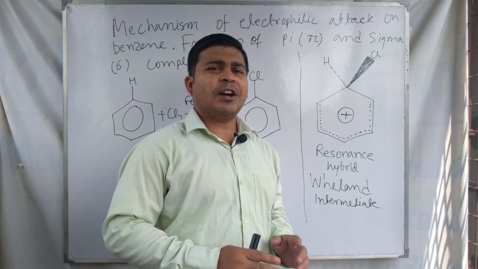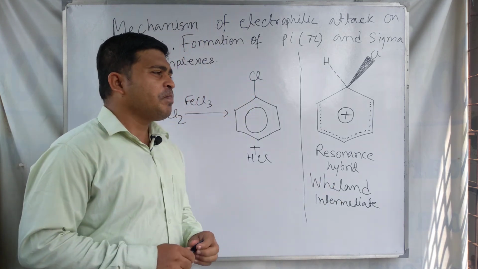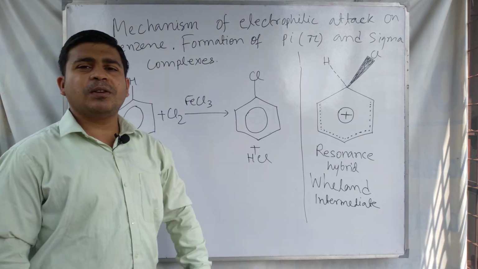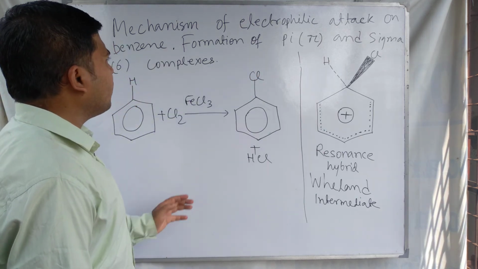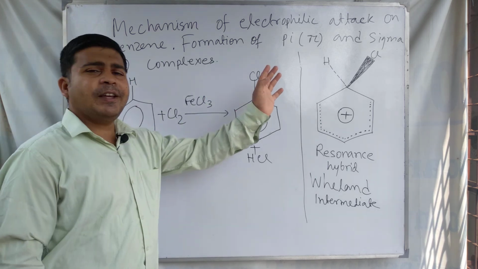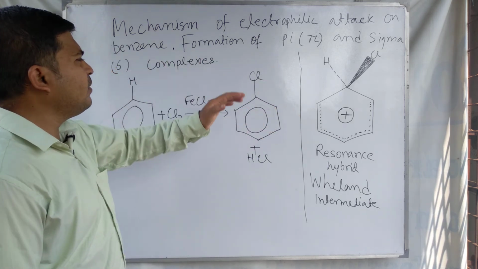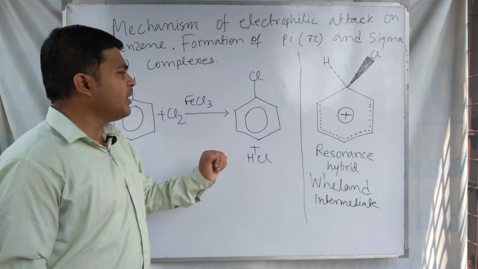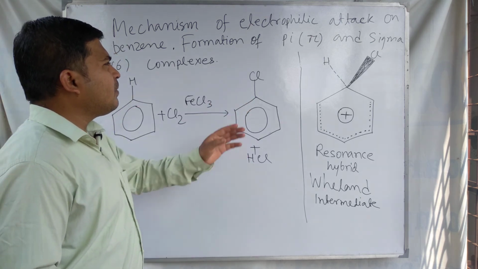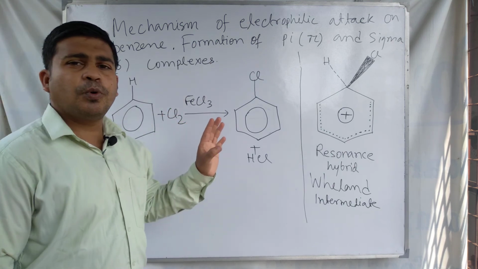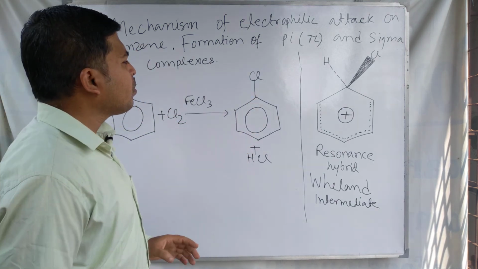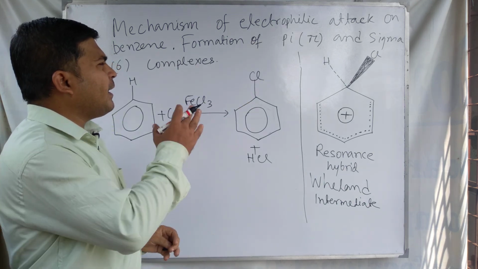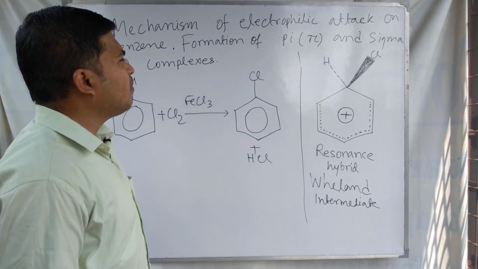Okay, so let's start our discussion about this topic. At first we discuss the formation of pi and sigma complex. When electrophilic attack takes place on the benzene ring, at that time both the pi complex and the sigma complex are found. We can find these two complexes, pi and sigma complexes.